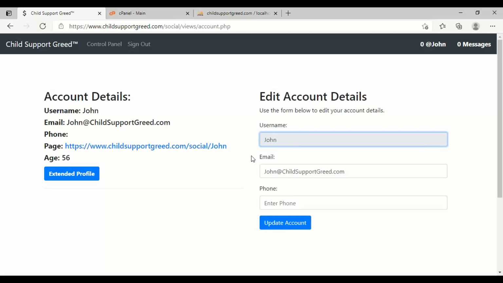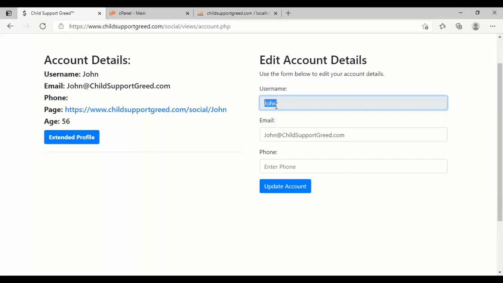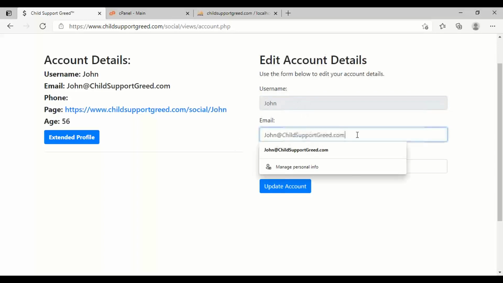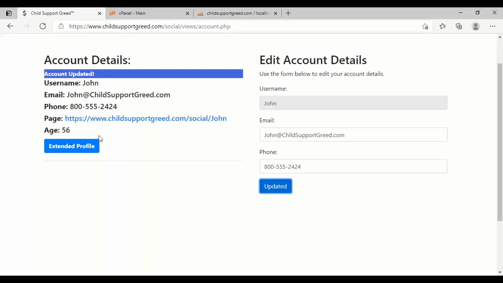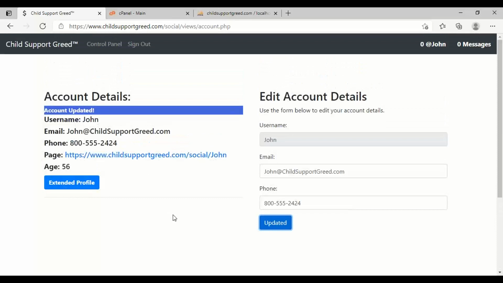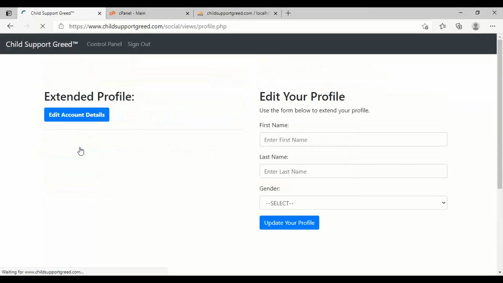You cannot change your username at present, right? That's by design. But you can change your email right here. You can enter your phone number if you wish. So I'll just show you how that works. I'll put in here 800-555. Please don't call this number because I have no clue who it is. Just showing you how that works. All right, so the number is there. It says account updated.